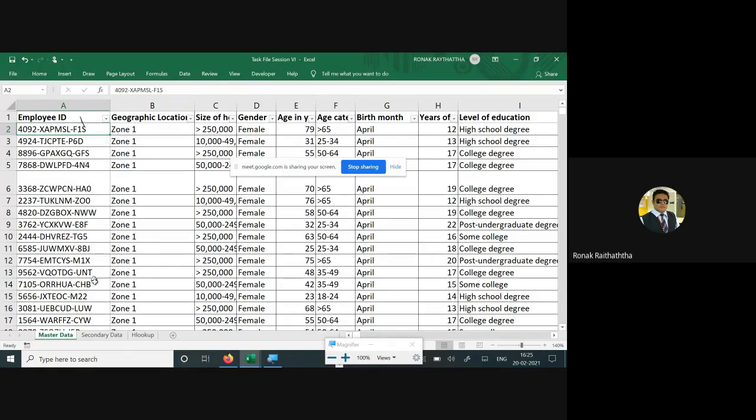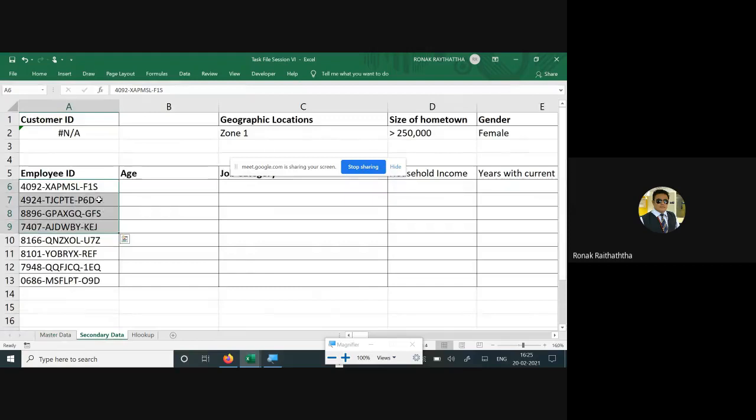The problem is, if you want to get the age of this particular employee, then way number one is that you go over there, use the find, search for it, and when you get the age, you just copy and paste it over here, right? That's the simplest way, the layman's way. The problem is, we are not laymen. We are data analytics students. We must be aware of some of the lookup functions in Excel, which are nothing but a systematic search. Excel will be searching on your behalf based on some of the arguments that you have given to Excel.